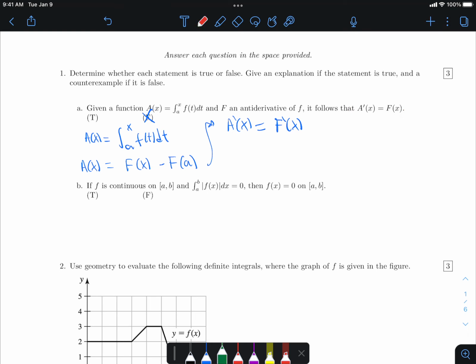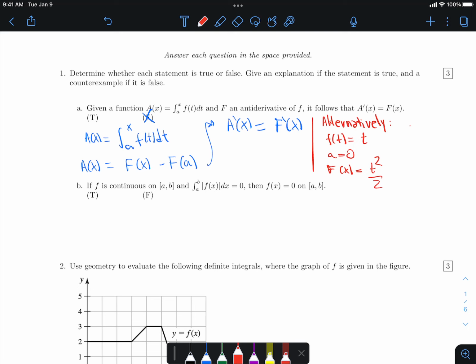It's pretty important. You could also, if you wanted to, just pick some numbers. You could pick f of t equals t or something, right? And maybe a equals 0. If you do the math, you'll see that an antiderivative is t squared over 2.